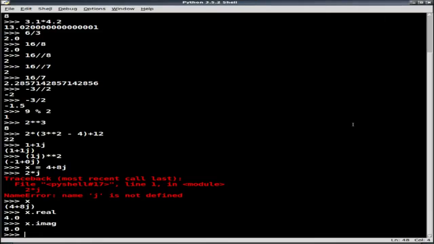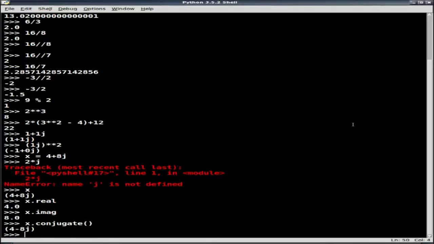And of course, now a method that I can use to apply this, so a function that I can apply to complex numbers, is to take the complex conjugate of them. And so if I would do x dot conjugate, and now because that's a method, I'll put the parentheses around there to say that this is going to be a function that's going to be applied to my object x. If I do that, turn around, and it's going to hand me 4 minus 8j. So it's going to take the complex conjugate of my complex number.